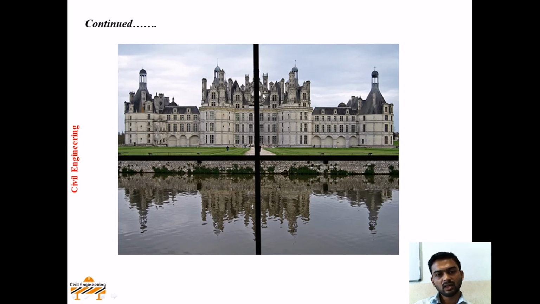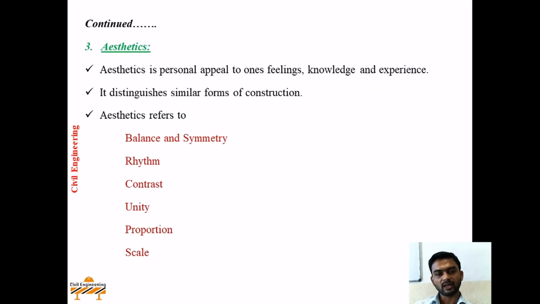Here you can see, if we draw a vertical or horizontal axis, such a building is a case of balance and symmetry. Means if we cut this building in two parts, 50% is on the left side and 50% on the other side. That is nothing but aesthetic of balance and symmetry. Contrast. If we are giving an aesthetic view to the building, a contrasting elevation is given. In the upcoming images, we will see this. Unity. Unity is a specific aesthetic view of the building which is unique in nature.